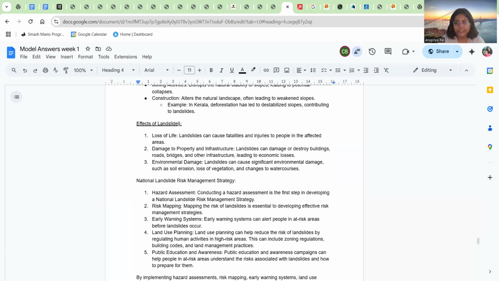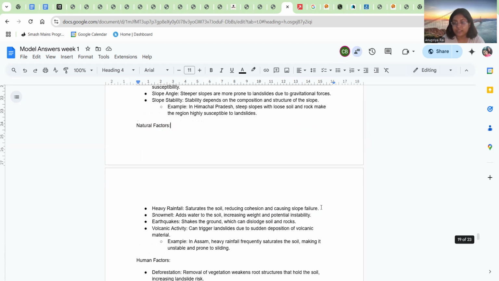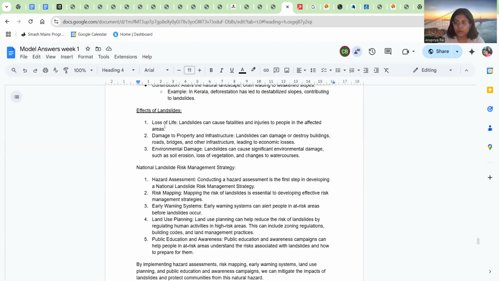Again, write 3 or 4 points here, because you have to get this part done within 1.5 or 1.75 pages, and the remaining 1.25 pages you will have to use to discuss the landslide risk management strategy plus the conclusion. You also have to understand that we have made a map as well in our real answer sheet, so we won't get the luxury to write a lot of points. So you can write 3 or 4 points here.